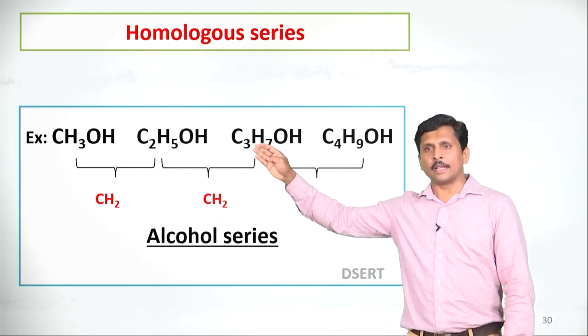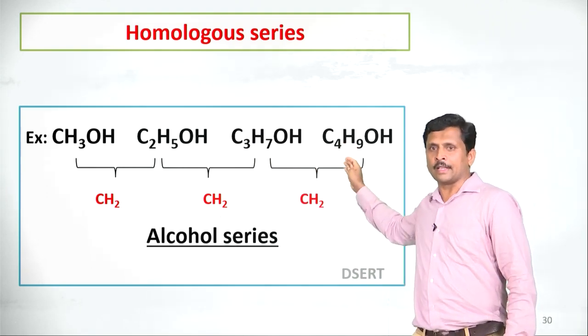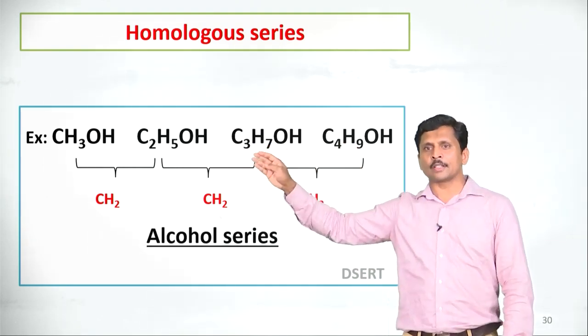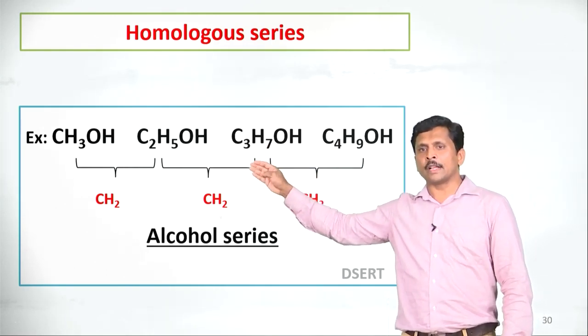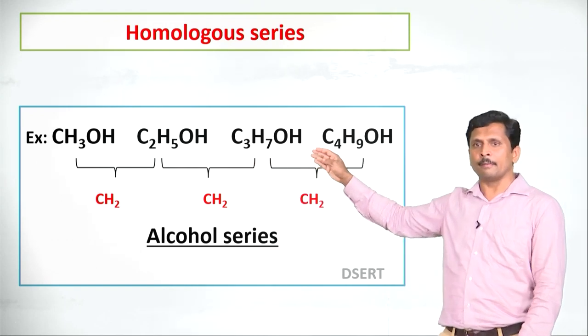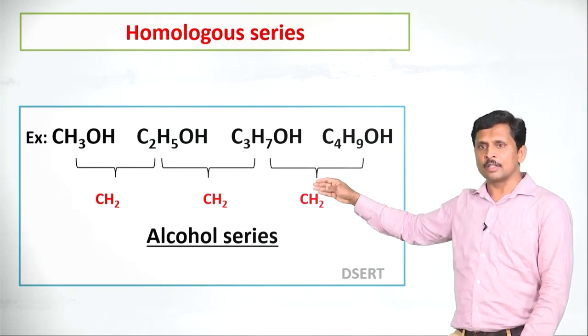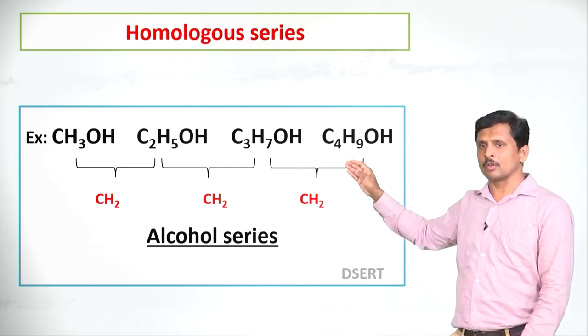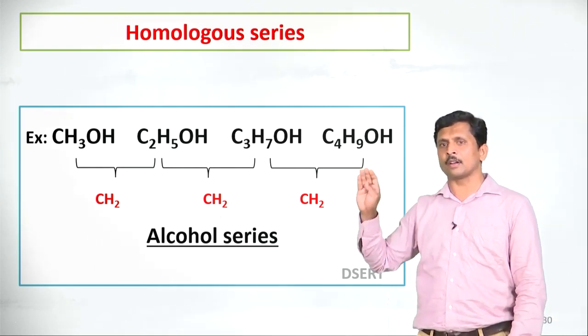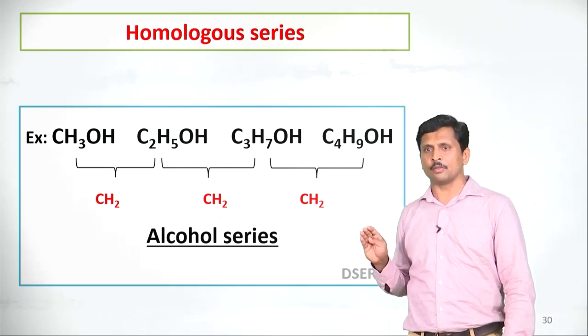Here methanol, ethanol, propanol and butanol are there. See the differences between two successive alcohols. Between methanol and ethanol, one CH2 group; between ethanol and propanol, one CH2 group; between propanol and butanol, one CH2 group. These are examples of the alcohol series of homologous compounds.